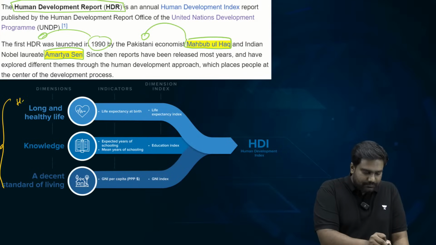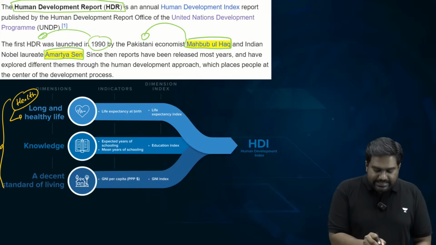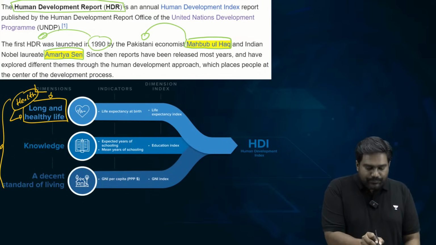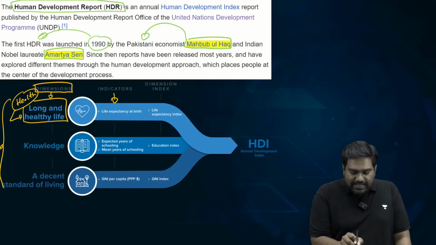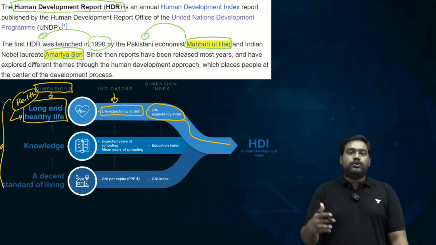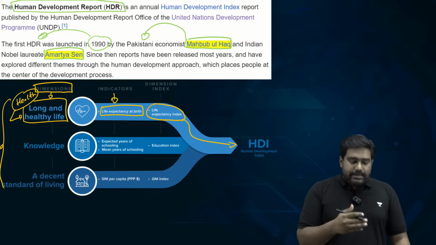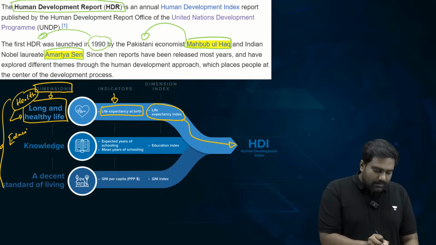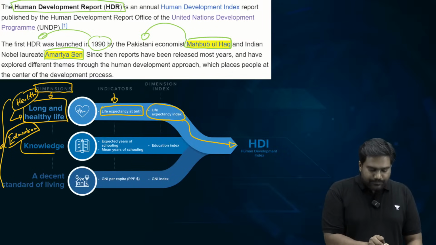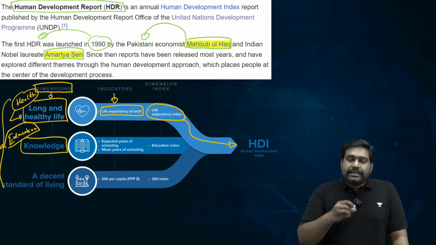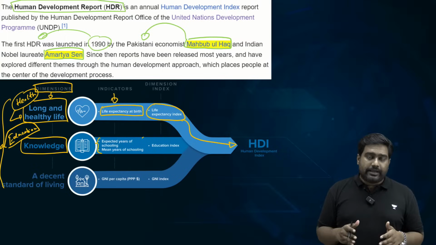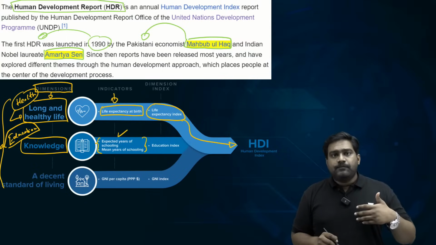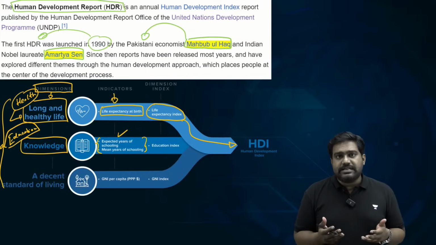One is related to health. That is, a long and healthy life is the first dimension. Under this dimension, indicators such as life expectancy at birth are measured and computed as part of this composite index. Next is education, that is knowledge, which is the second dimension. It is captured through indicators such as expected years of schooling and mean years of schooling. This data tells you about the extent of fundamental schooling that exists in a country.